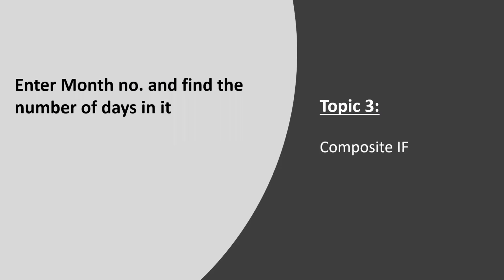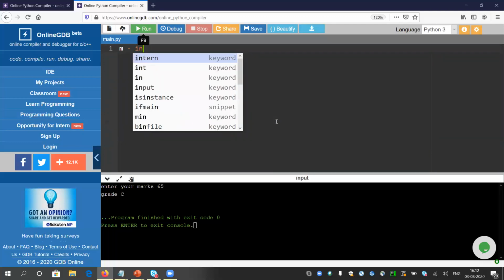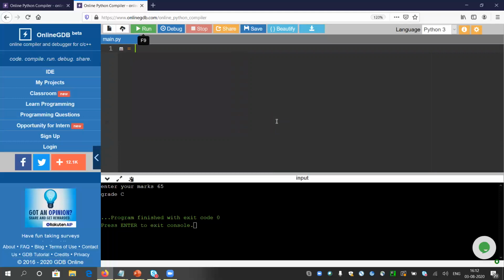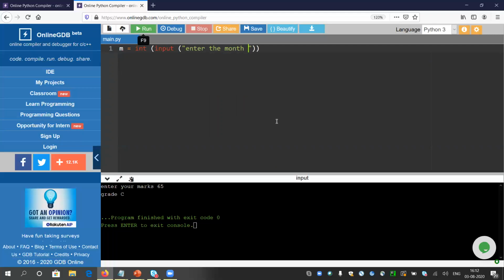So month number, and find the number of days in it. I have already run the program, but it was incomplete. I know some of you have the complaint like, okay, sir, you have not completed that part of the program. I know, that's why I will do it right now. So I am typing once again for you. I should have taken the backup, but let me type it for you once again. So enter the month number in m.